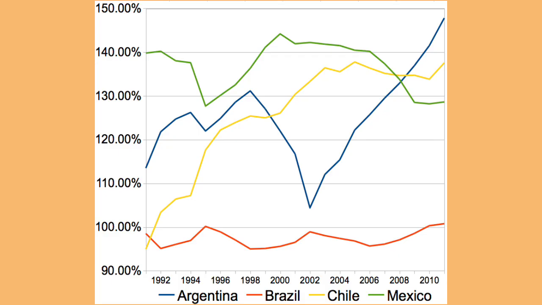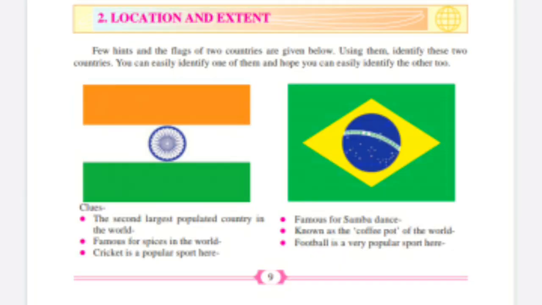The economic growth is high in Brazil also as in India, and it is also one of the future global markets of the world. And this is a very short lesson. Here we finish off the lesson.